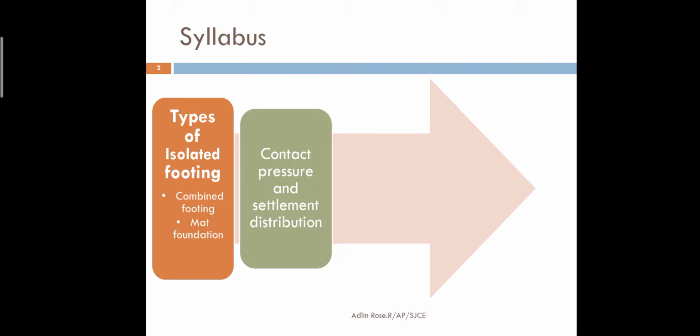At the same time, the soil will give some resistance force to the load coming downwards. That upward pressure or upward resistance given by the soil to the structure placed on it is called contact pressure distribution, or the pressure that is found when a soil structure interaction happens. We learn about the contact pressure distribution, and how foundations fail will also be learnt in the second topic.